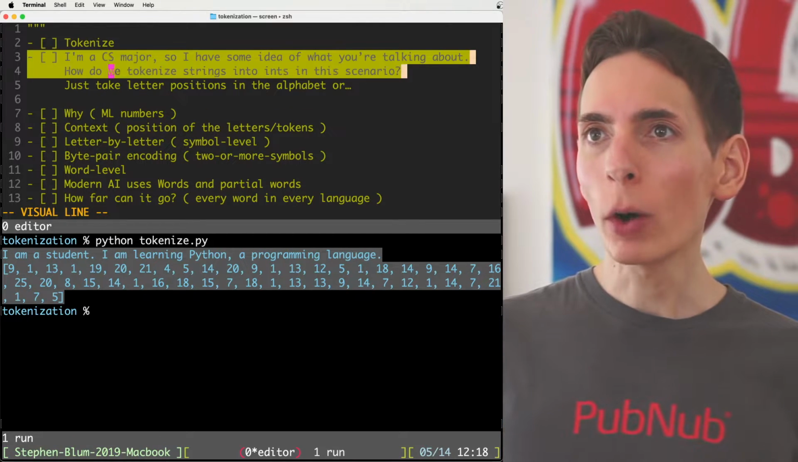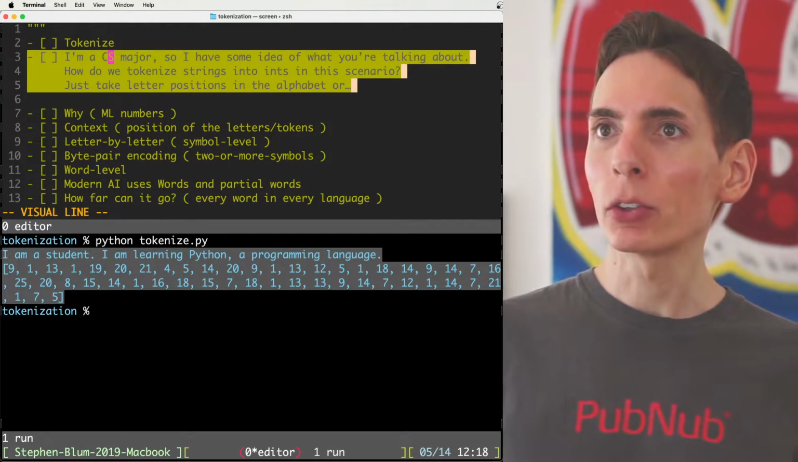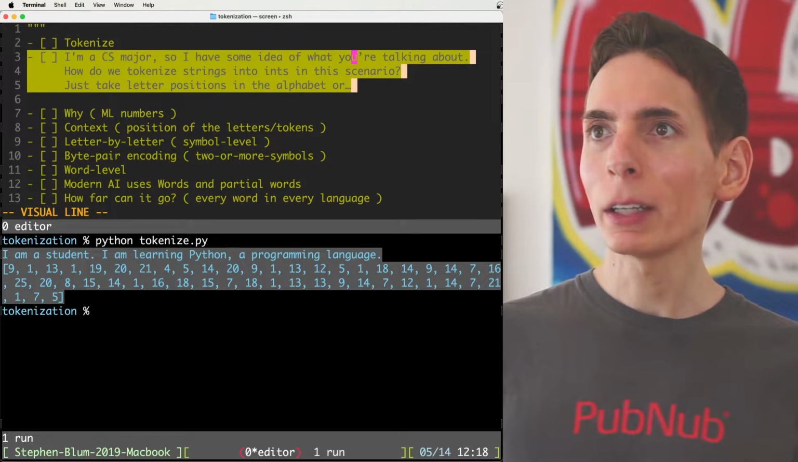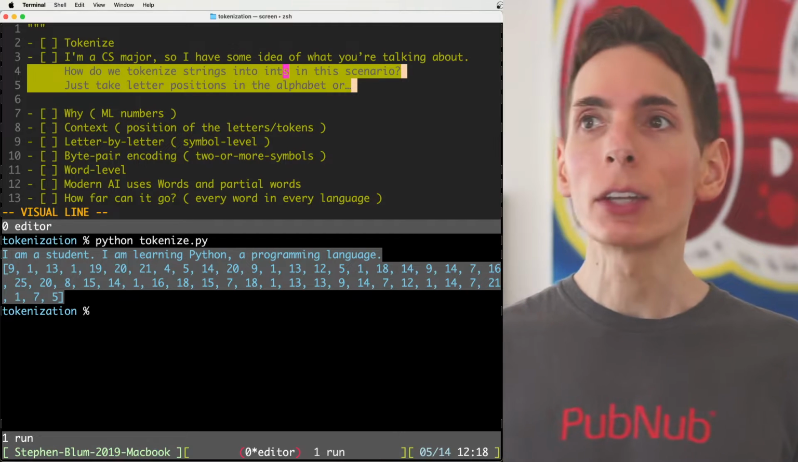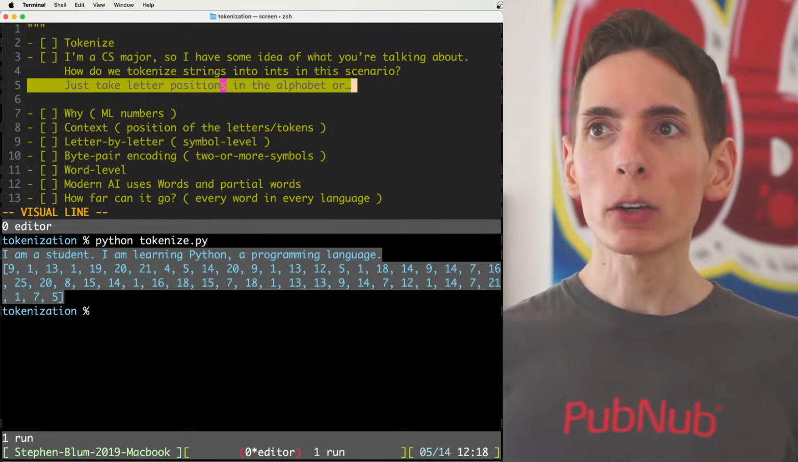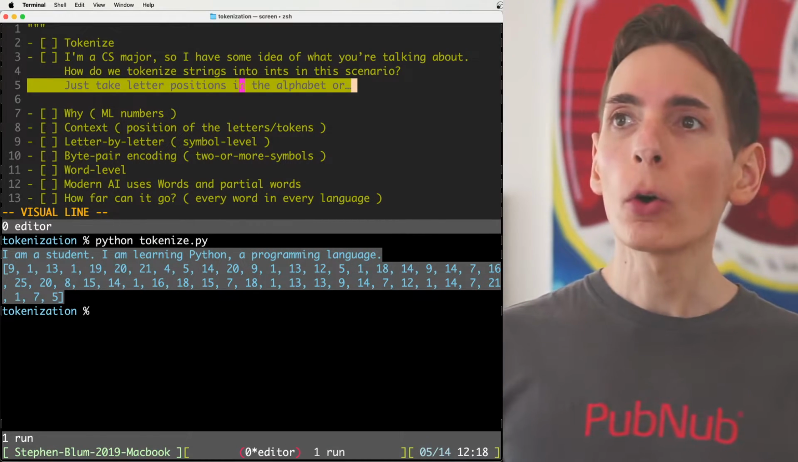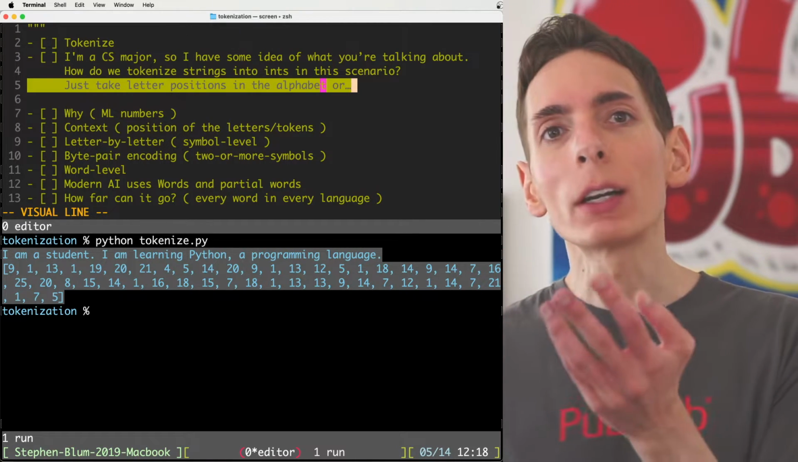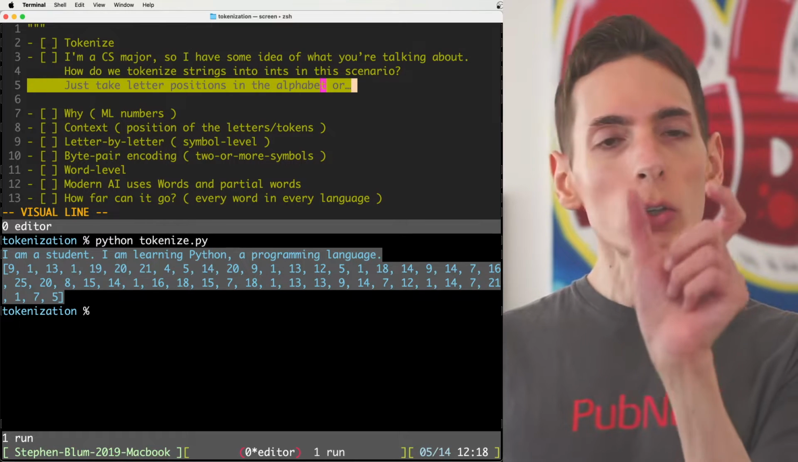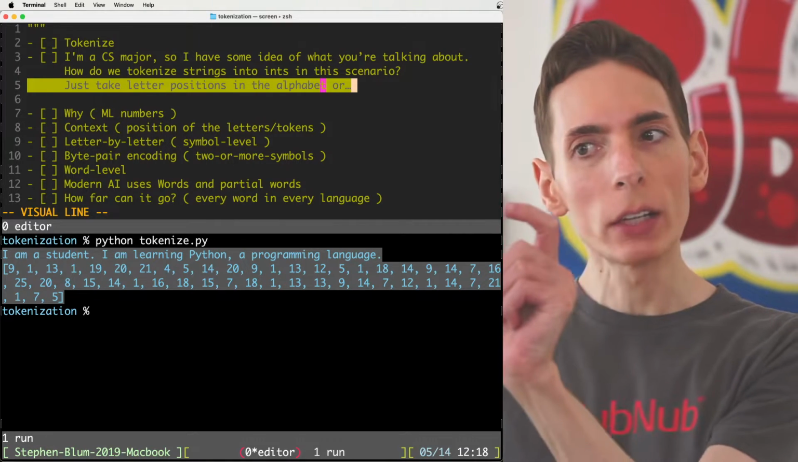So we see here we've got a question that was asked. I am a CS major, so I have some idea of what you're talking about here. How do we tokenize a string into integers? Do we just take the letter positions within the string or the alphabet? So the answer is the alphabet, right? You want to take into consideration every single distinct component of that string.